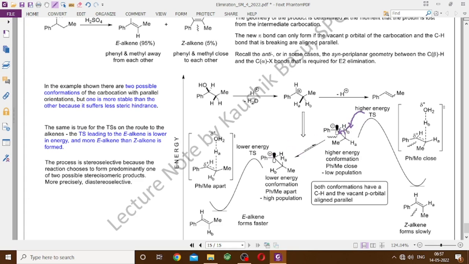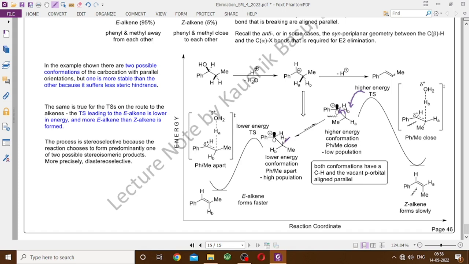This conformation has the C-HB bond parallel to the p orbital. On the other hand, I have another conformation where the C-HA bond is parallel to the p orbital. These two conformations can be easily accessed because this is a single bond, so you can rotate it. But is their energy the same? No, because if you look at this conformation, this phenyl and methyl bulky groups are closer to each other, and in this conformation where HA is parallel to the p orbital, this phenyl and methyl are away from each other, so the energy of this conformation is lower, and the energy of that conformation is higher.